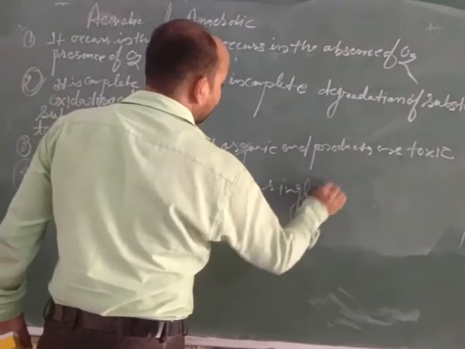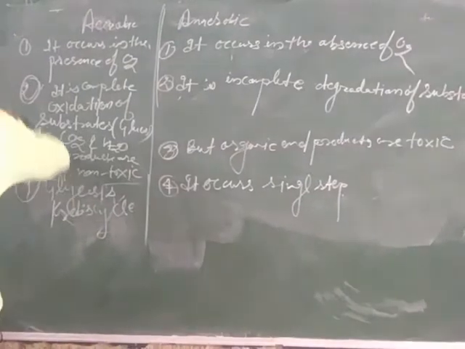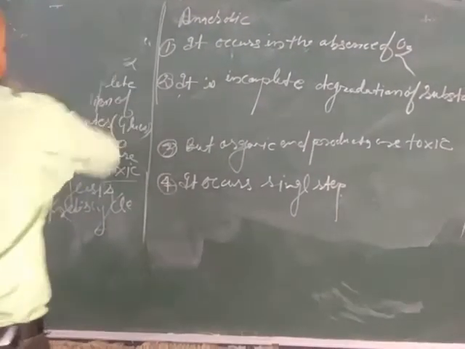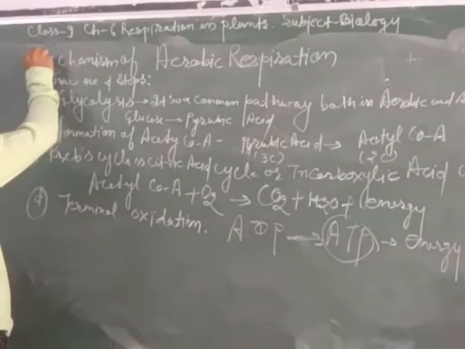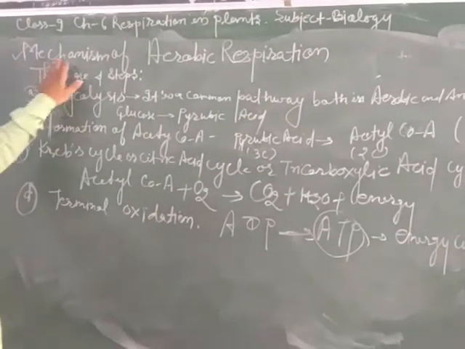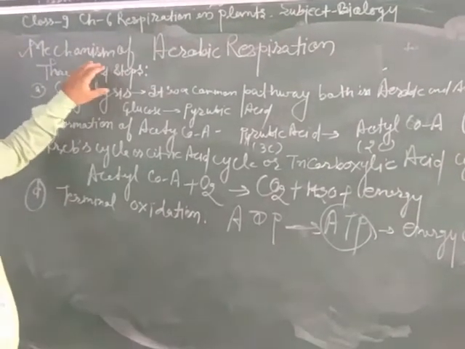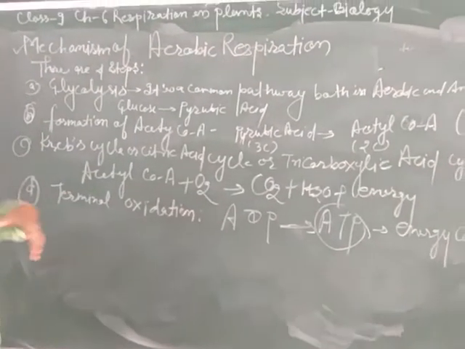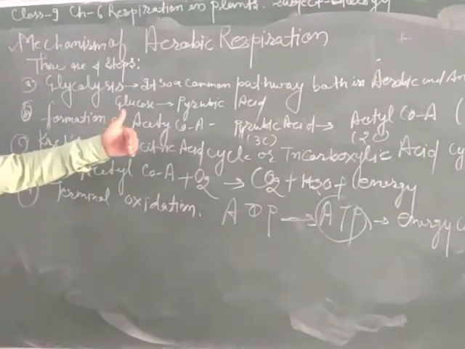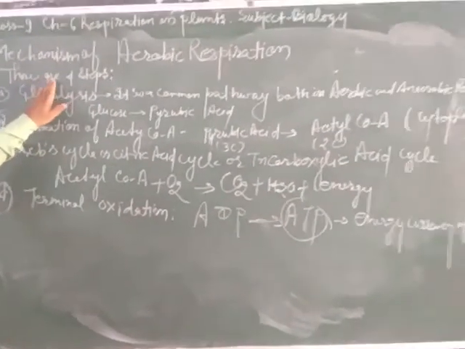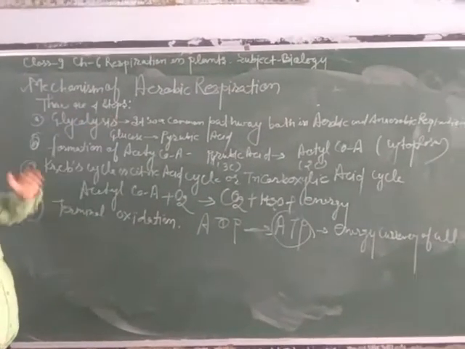Now, dear students, we will discuss the mechanism of aerobic respiration. There are four steps. As we know, respiration is a complex process. It does not take place in a single step, but in a series of steps. This process of aerobic respiration is completed in four steps.